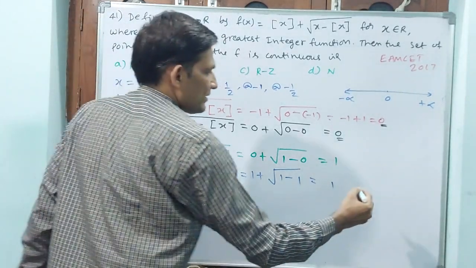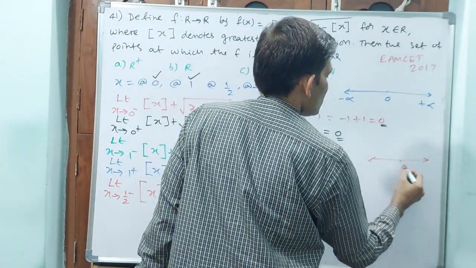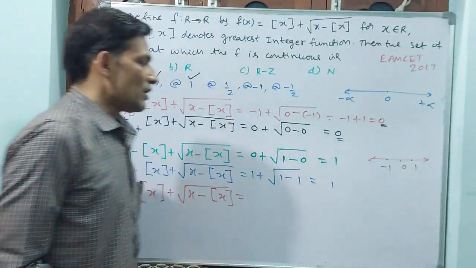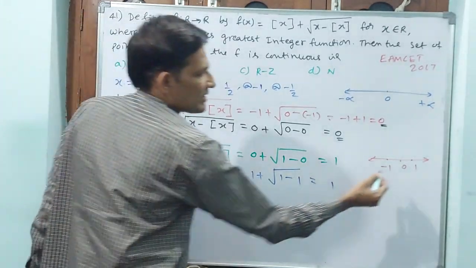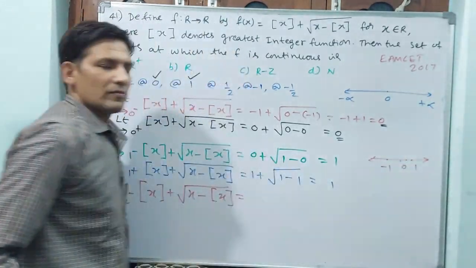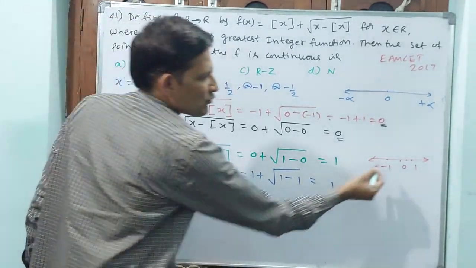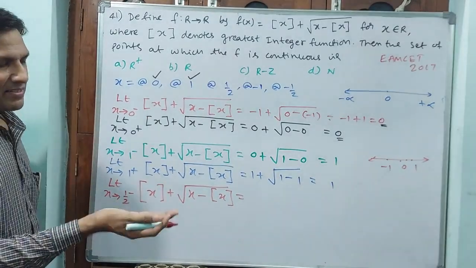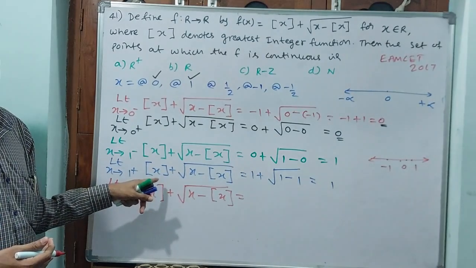See, here I am writing the figure. This is 0, this is 1, this is minus 1. Now you tell me, 1 by 2 will come here. 1 by 2 plus or minus, both are going to give 0 only, because 1 by 2 is not an integer. 1 by 2 plus and 1 by 2 minus both give 0 only, for the greatest integer function I am talking about.